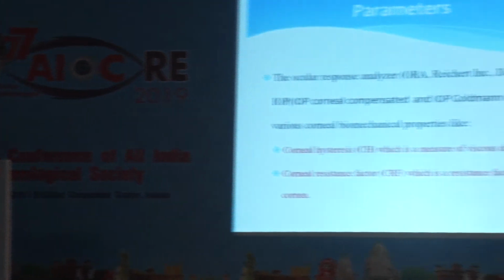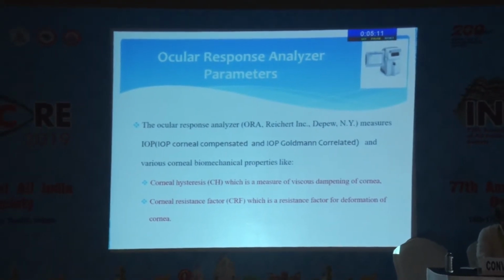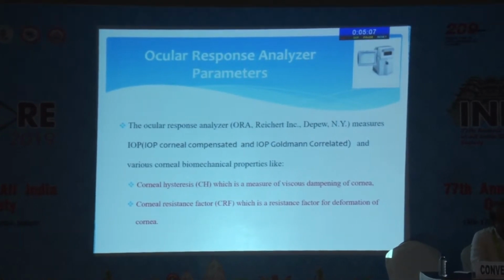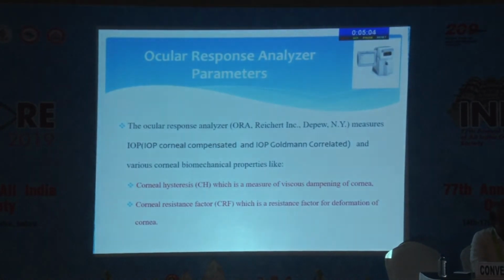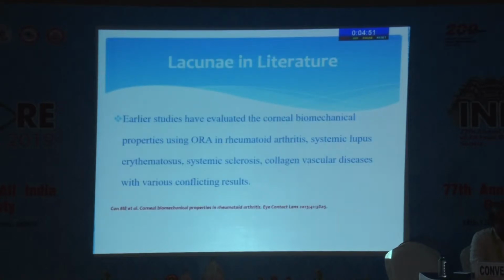Now, this is the machine which we have used in our study, the Ocular Response Analyzer, which measures intraocular pressure, corneal compensated and Goldmann correlated, and various corneal biomechanical properties like corneal hysteresis, which is a measure of viscous dampening of the cornea and its ability to absorb and disseminate energy; and corneal resistance factor, which is a resistance factor for deformation of the cornea. Corneal biomechanical properties have been shown to be affected in patients with glaucoma in earlier studies and are important to consider when measuring intraocular pressure.